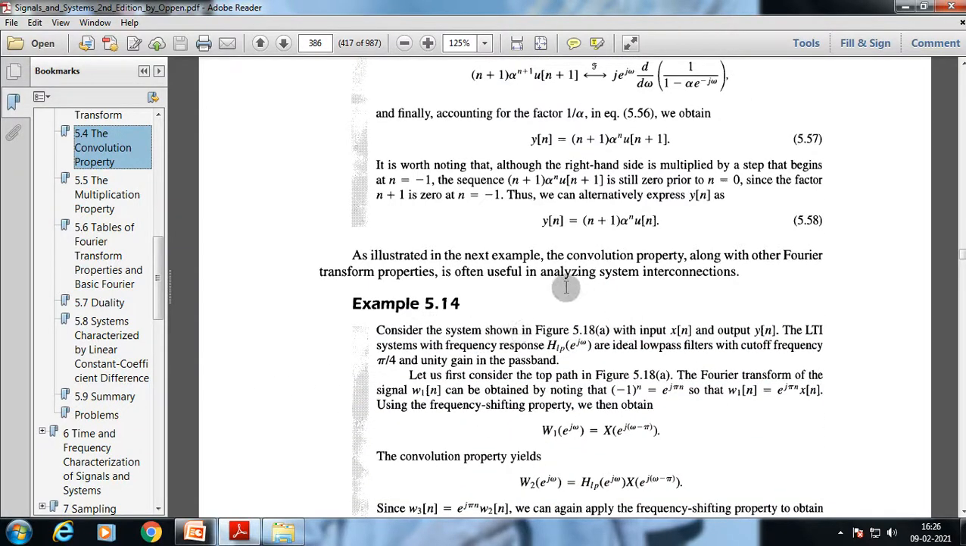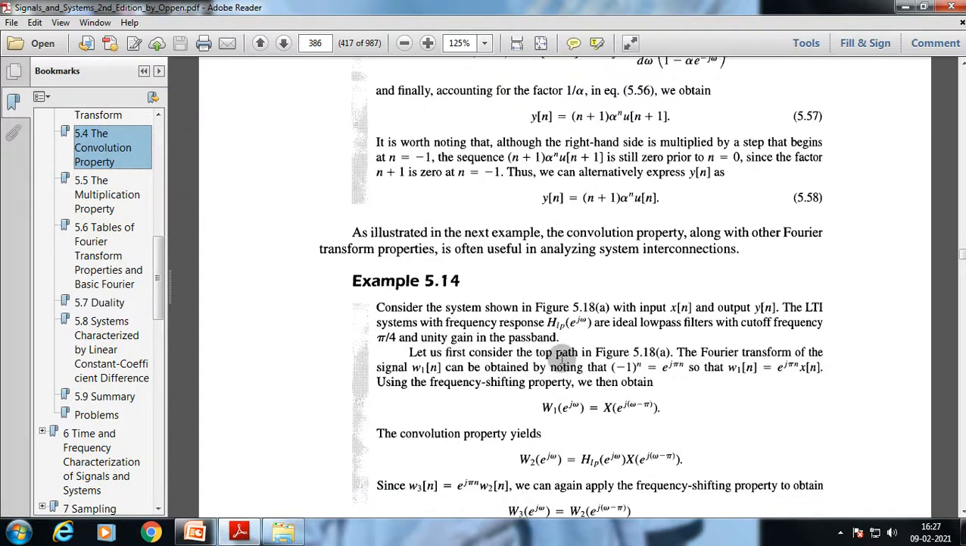The system shown in this figure 5.1 has input x of n and output y of n. The LTI systems with frequency response H LP of e to the power j omega are ideal low pass filters with cutoff frequency pi by 4 and unity gain in the pass band. Let us first consider the top path. The Fourier transform of the signal w1 of n can be obtained by noting that minus 1 whole to the power n is equal to e to the power j pi n, so that w1 of n is equal to e to the power j pi n x of n.